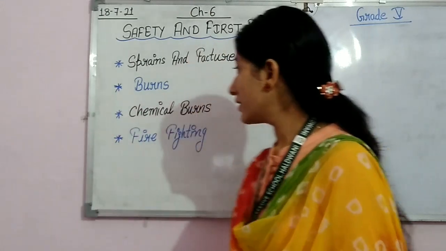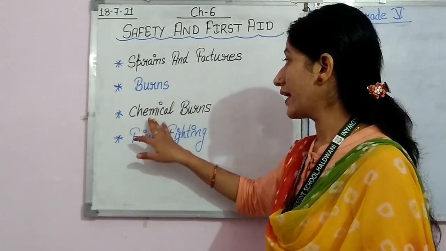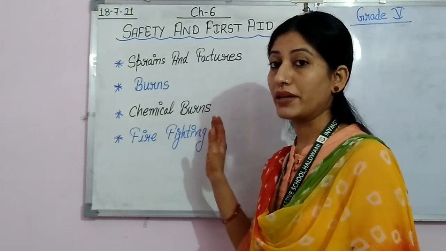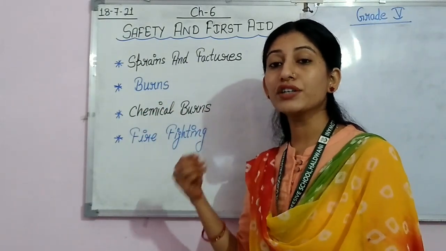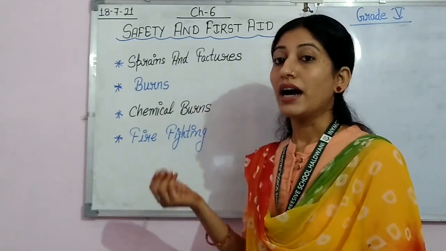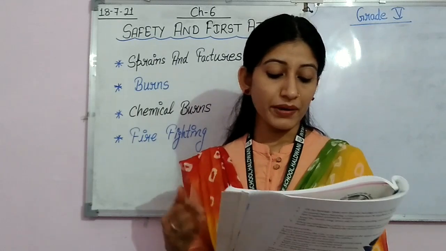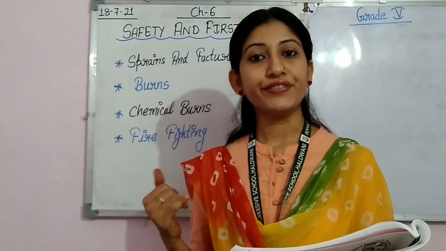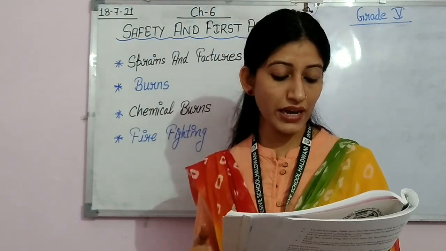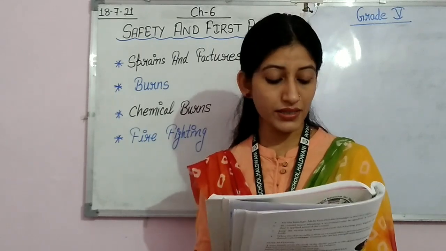Then after the severe burns, let's see chemical burns. Now what are chemical burns? The burns that occur due to chemicals are called chemical burns. Let's see what it is saying. The chemical burns may be treated by the following steps. So what are the steps for treating chemical burns?